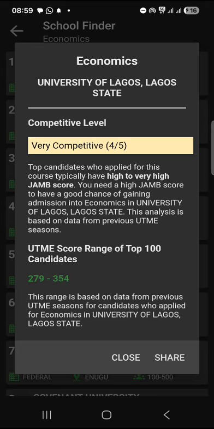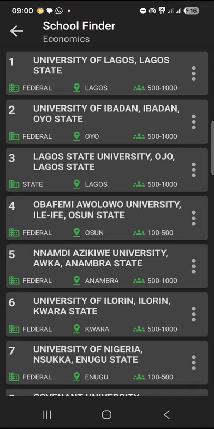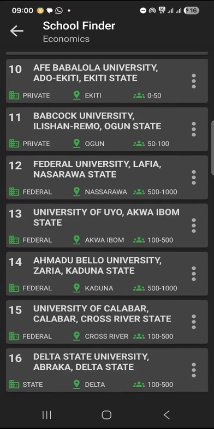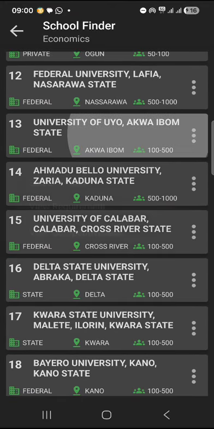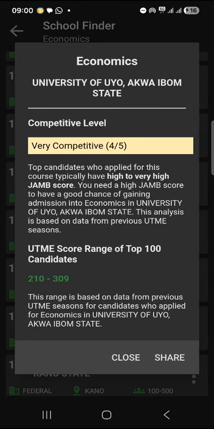And that's competitive. So if you're the type that cannot guarantee to score 380 and above, your chance of gaining admission is low because the people applying to this course, they have high score. So you should aim at nothing less than 280 to have a chance to get admission into UNILAG for economics. Now, if you know you are not strong enough to withstand that competition, you can scroll down to other schools. There are schools that the competitive level is low.